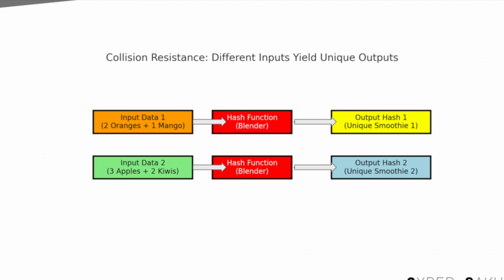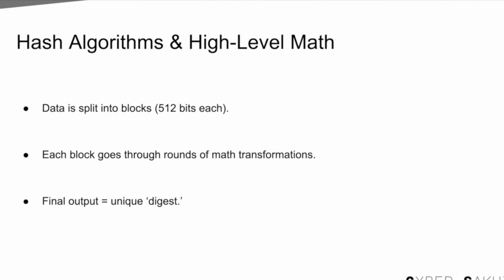Collision resistance. It's incredibly hard to find two different inputs that produce the same hash. In our fruit analogy, you'd have to exactly replicate the taste, color, and texture with an entirely different set of fruits. Extremely unlikely. Let's talk about hash algorithms like MD5 and SHA-256 and the math behind them at a high